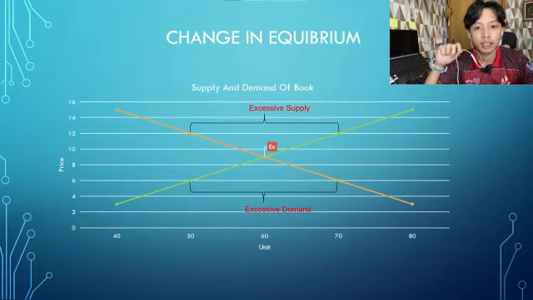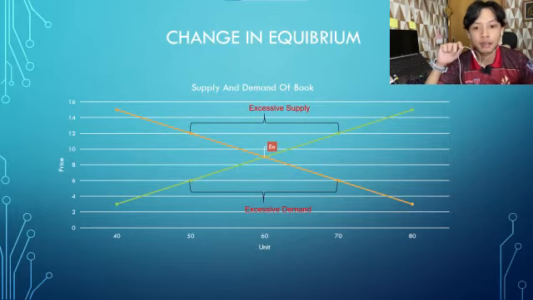Book market equilibrium is reached when the demand curve and the supply curve intersect at the E0 point, at the price level of RM9 and the quantity of 60 units. This means that there is no excess or shortage of demand and supply.